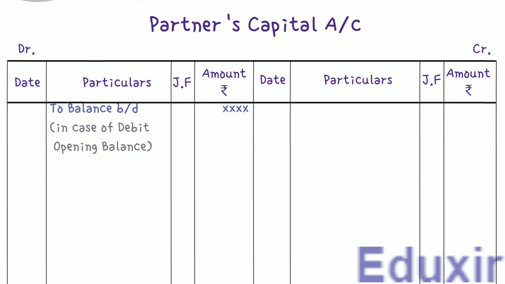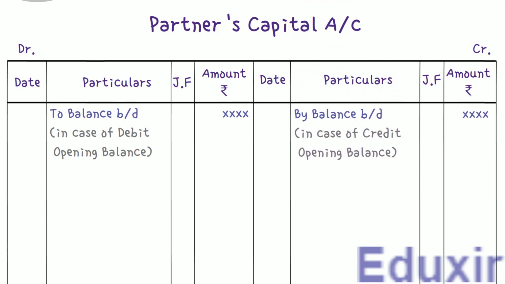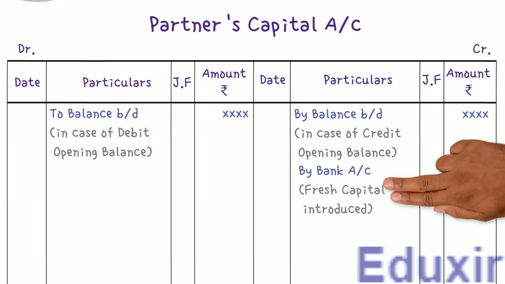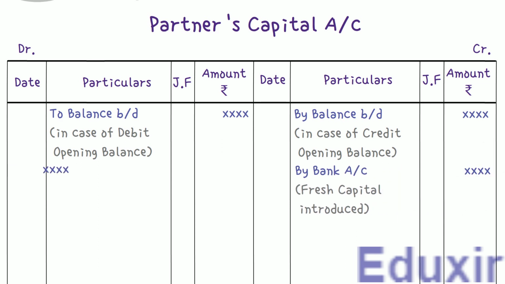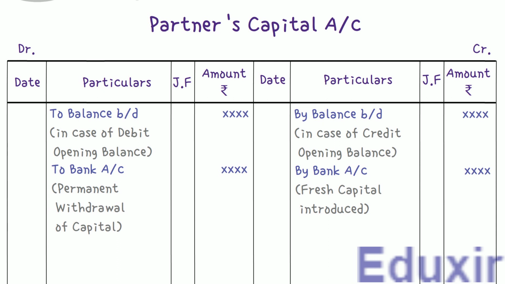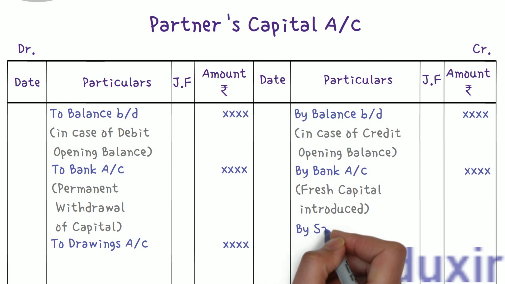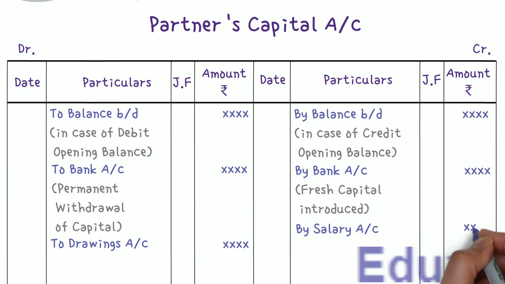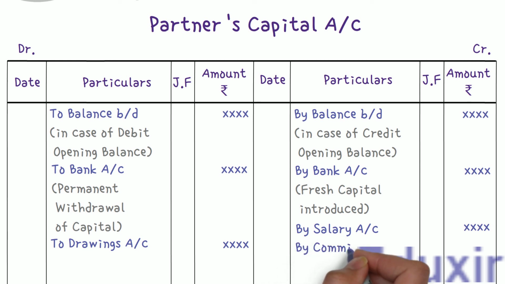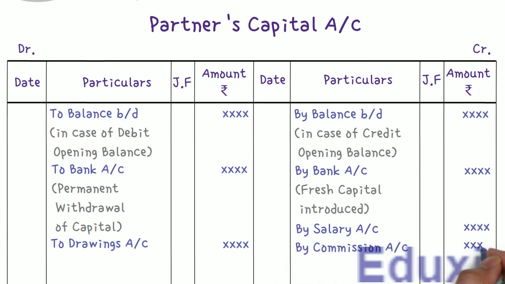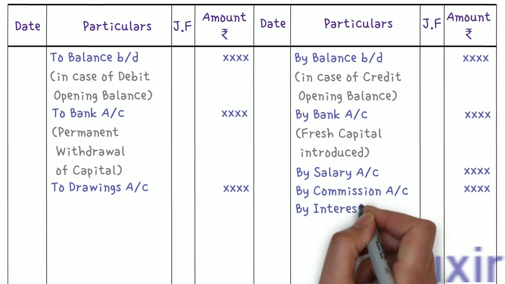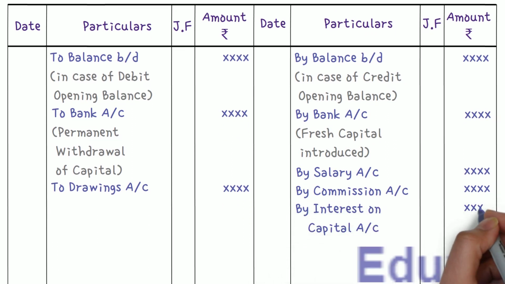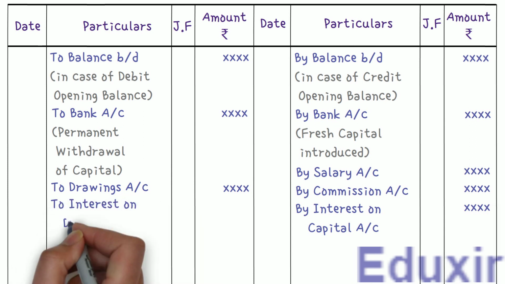It starts with any debit or credit balance from the previous accounting period. The next entry would be any capital introduced in the business through bank. Also, if there is any permanent withdrawal of the capital, it should be posted. Then any drawings by any of the partners through bank. Note that, as we have discussed earlier, the drawings are different from the permanent withdrawal of the capital. Any salary to be paid to the partner, any commission to be paid to the partner, interest on capital if there is any, interest on the drawings if there is any.